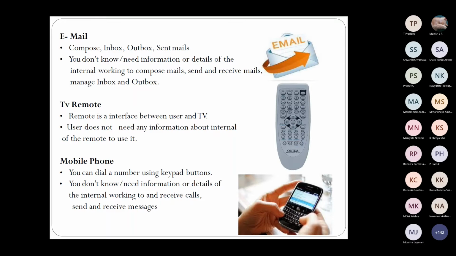The user need not know. That is the beauty. The user need not know how it is actually sending one mail to another user. Just to use it, you don't have to even know all that. So this perspective is the user's perspective. Just to use these options like compose, inbox, outbox, etc., you don't have to know the internal working of it. So that is abstraction. That won't be mentioned. You will just have a button to click. You click on that, a new window would come where you will type the mail. But we don't know what is actually happening, all those minute details we are not aware of. So that is our email example.